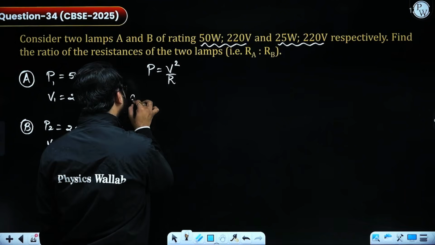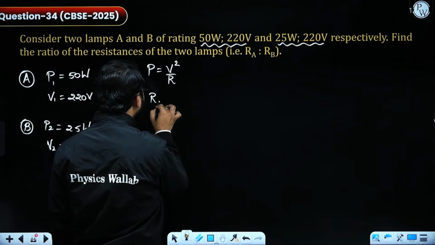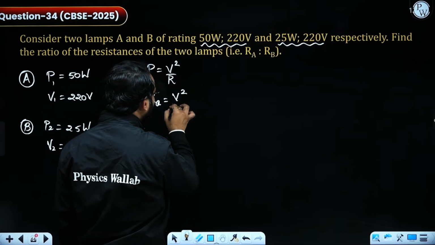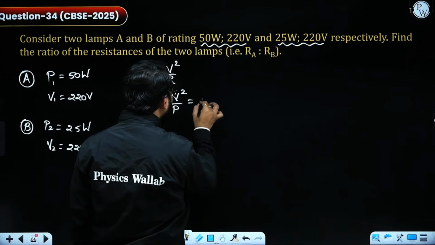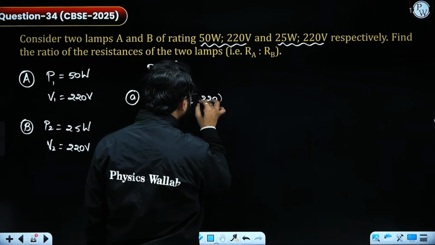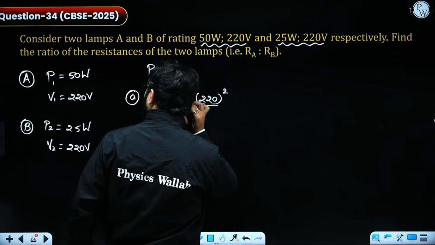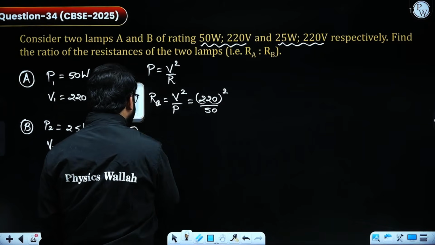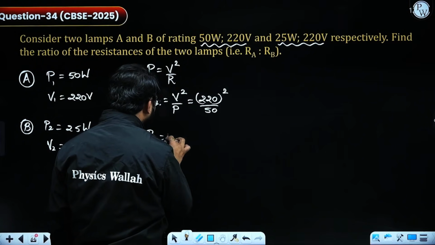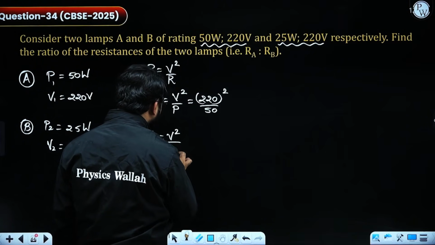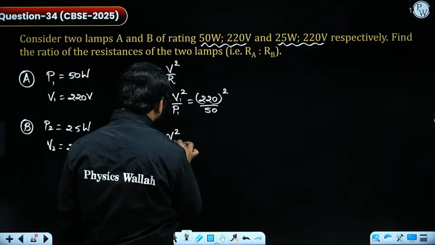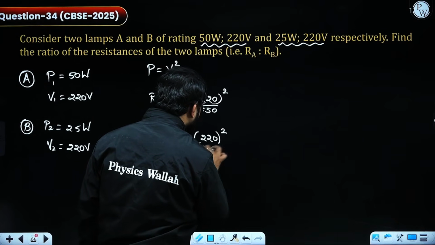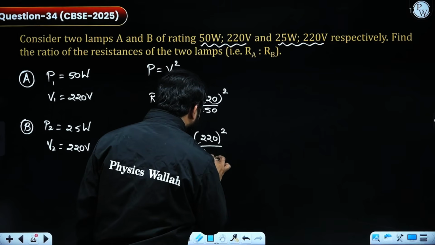In the first case, if I find RA, by cross multiplication I will get V square by P. If I put in the values, I get 220 square by 50. Similarly, for RB, I will get V square by P, that is 220 square by 25.